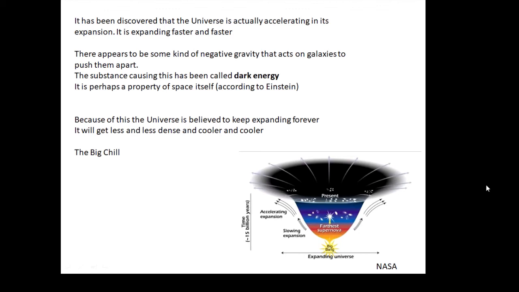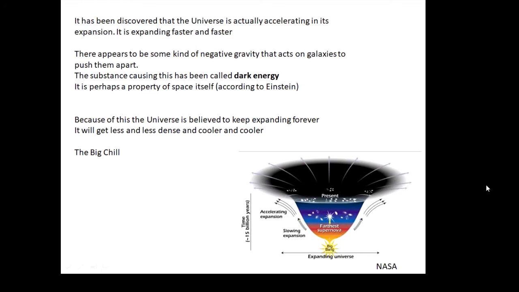Perhaps it's something to do with space itself. I'm not really going to get into the curvature of space-time at the moment, but according to Einstein, there is a possibility that it's something to do with space itself, which is causing these galaxies to accelerate away from each other.